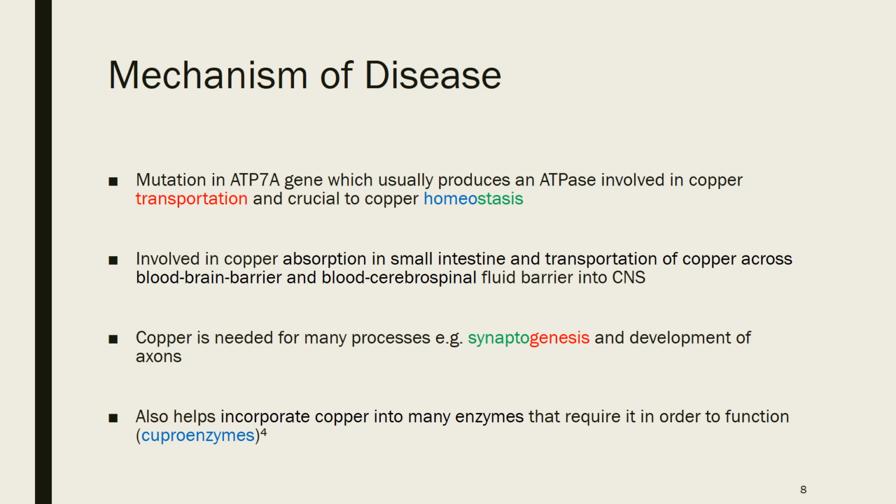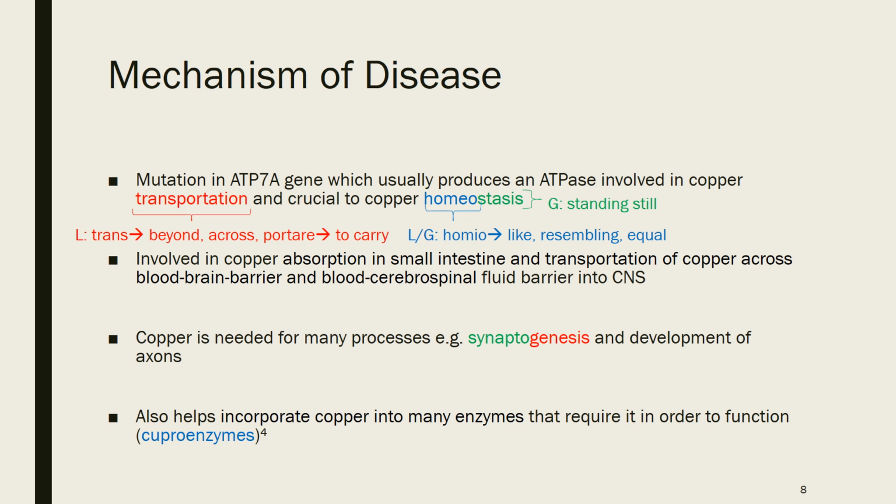So the mechanism of the disease is that there's mutation in the ATP7A gene. That would usually produce an enzyme called ATPase that's involved in copper transportation around the body, and this is obviously crucial to copper homeostasis, so balancing the levels of copper in the body. So the word transportation comes from Latin meaning trans, beyond and across, and portare, which means to carry, so it carries the copper around the body. And homeostasis comes from homeo in Latinized Greek, which means like, resembling or equal, and then stasis, which comes from Greek meaning standing still. So essentially it keeps things stable and at equal levels, and the levels that they should be.